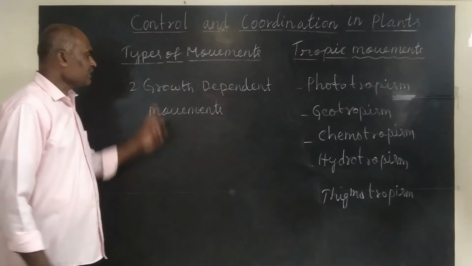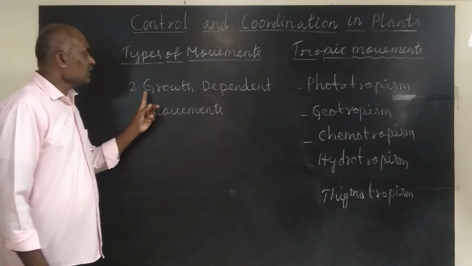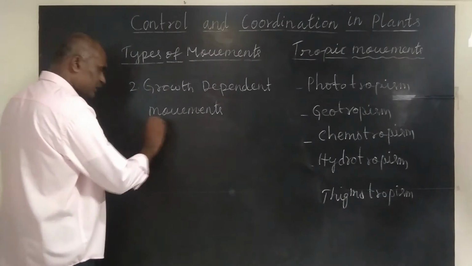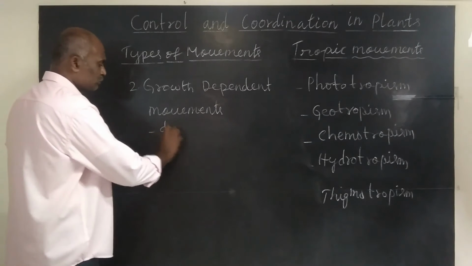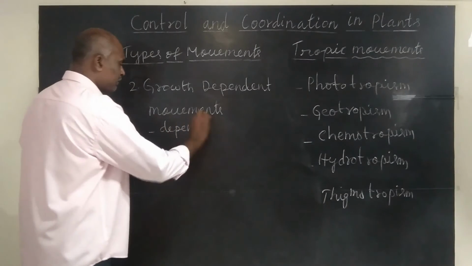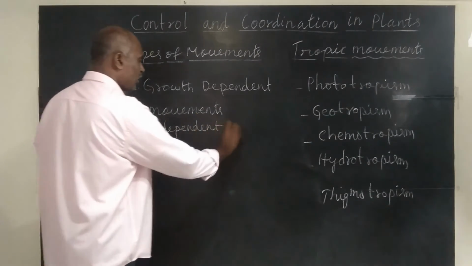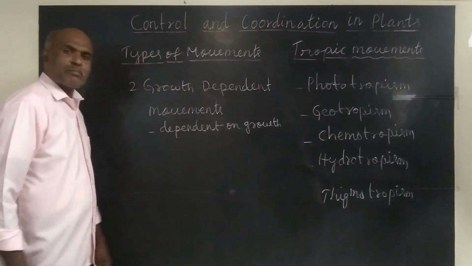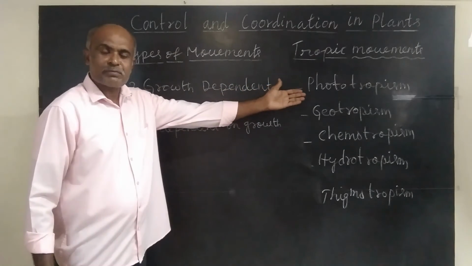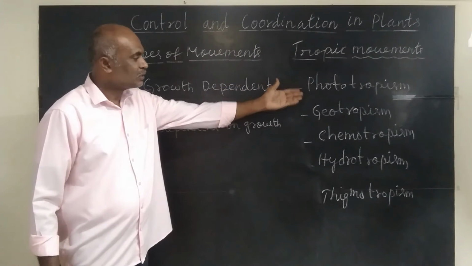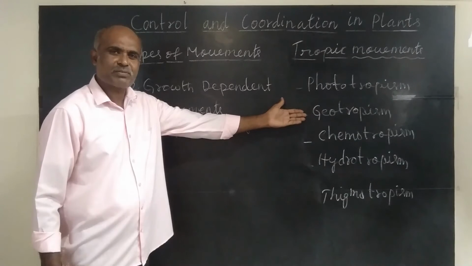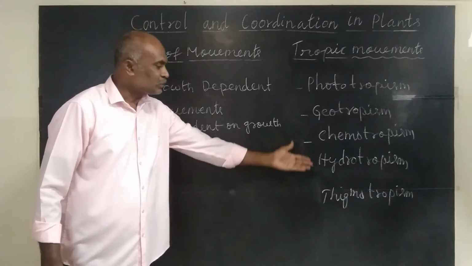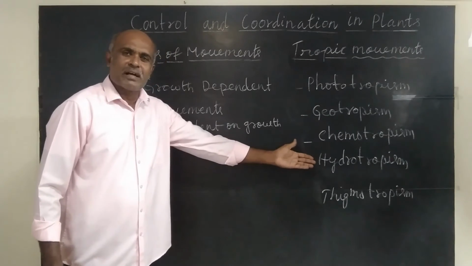Now let us understand second type of movements. They are growth dependent movements. These movements depend on growth. What are the examples? Growth of shoot towards sunlight, growth of root towards gravitational force, growth of pollen tubes towards egg cell, growth of roots towards water.